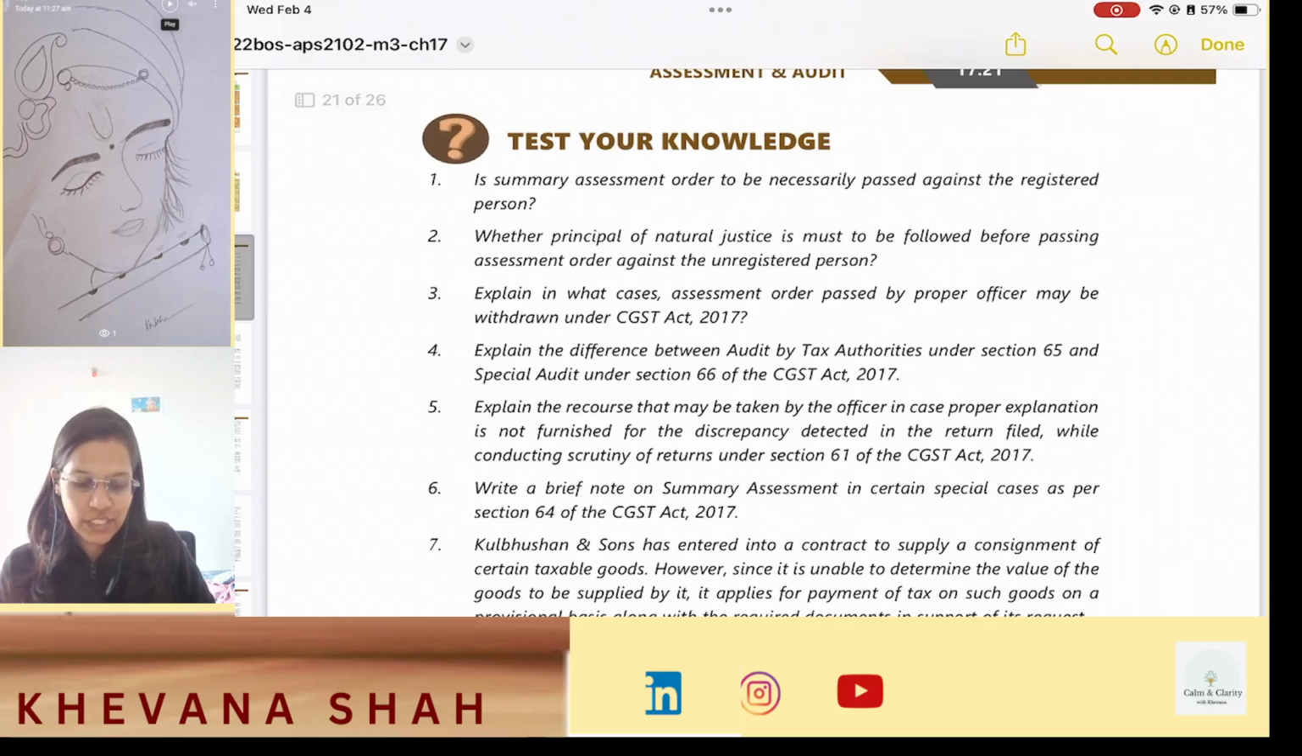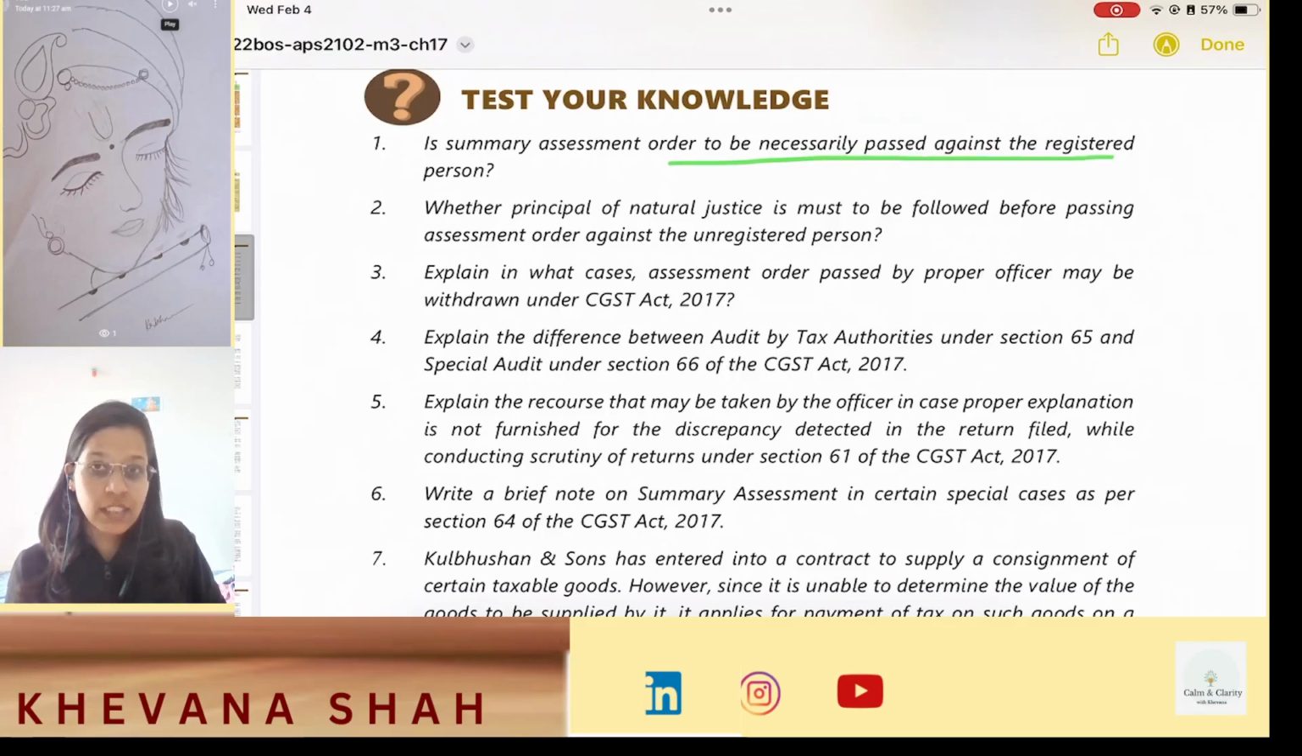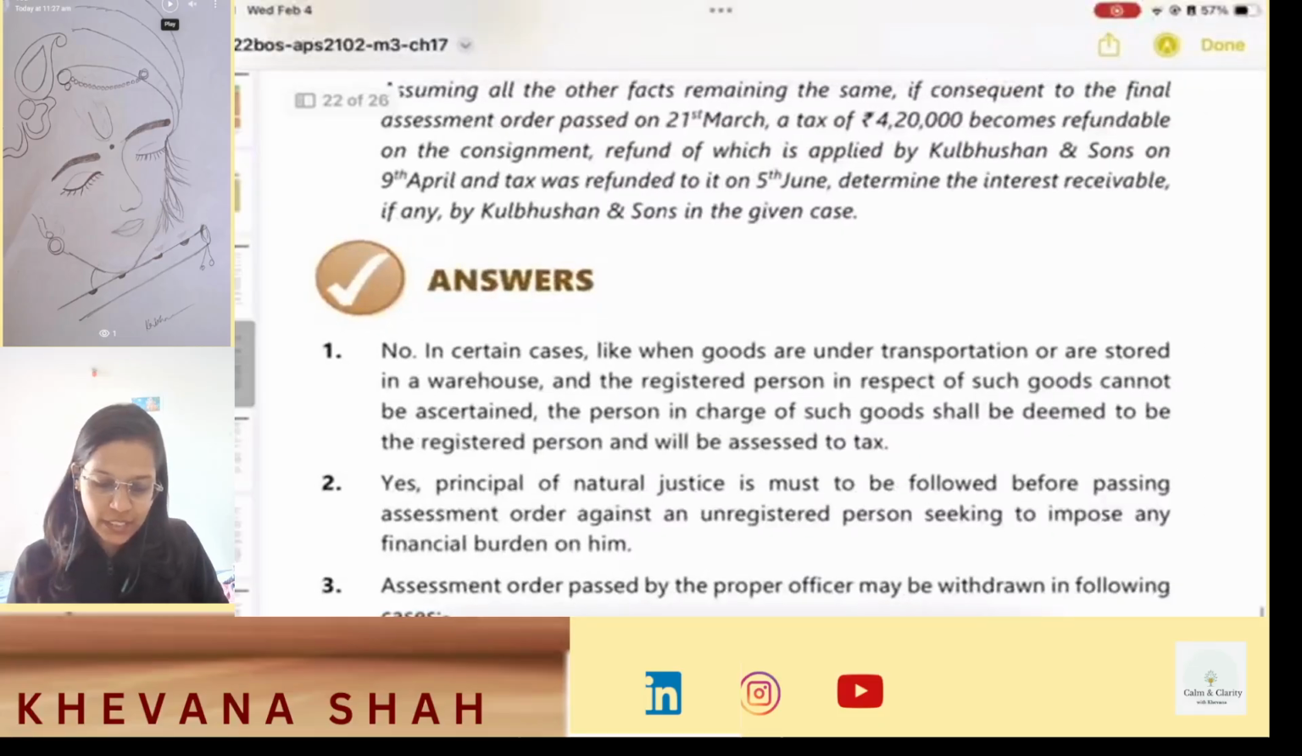So starting the questions. Question number 1, it says, is summary assessment order to be necessarily passed against the registered person? So there is an exception to this. So let's see the answer. See, in certain cases, no. So first we have to mention is it yes or no, and then we have to give our explanation.